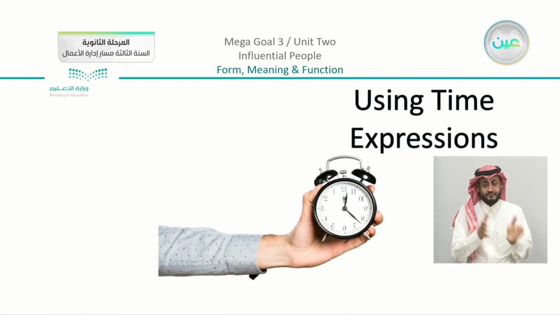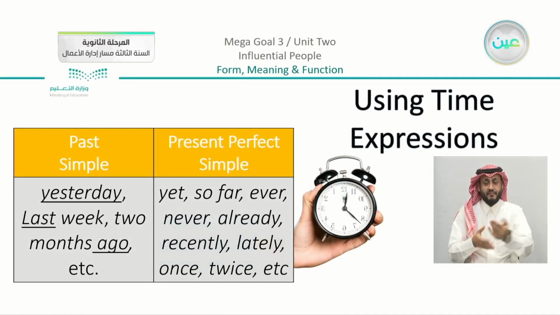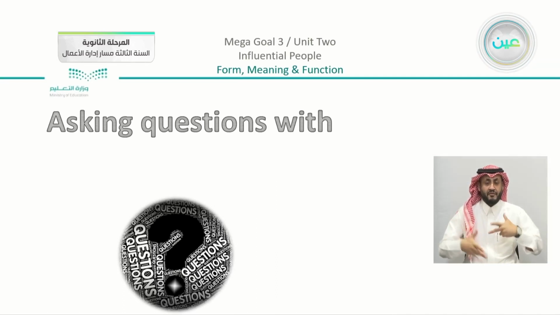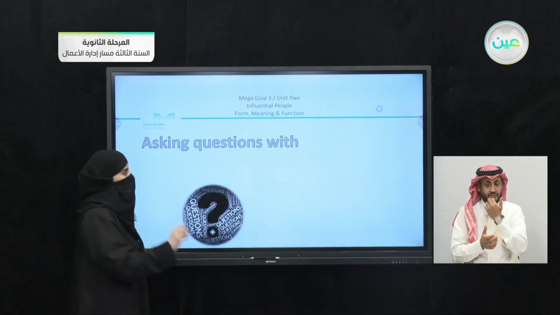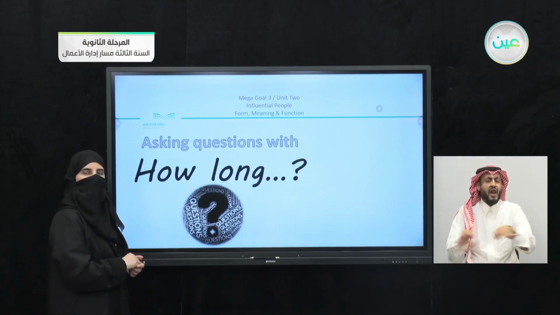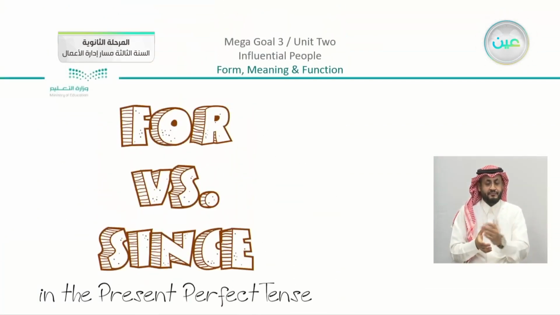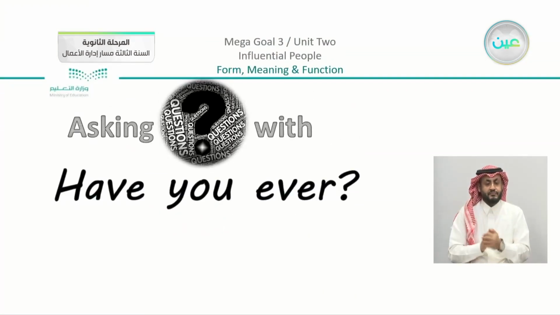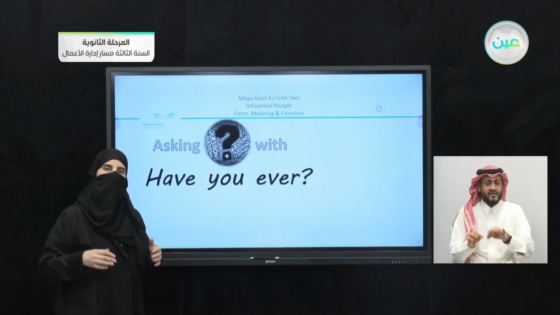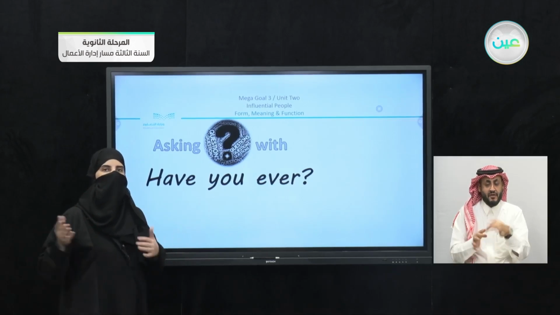We also passed by the time expressions. Now we said that we do have time expressions for the past simple, and we have other time expressions for the present perfect simple. And also we focused on something interesting, which is asking questions, but here specifically with how long. So when we ask a question using how long, we said that we're going to use either for or since. And also we explained when to use both of the two words, for and since. If you have a point in time mentioned, you're going to use since. If it is a counted period, you can use for.